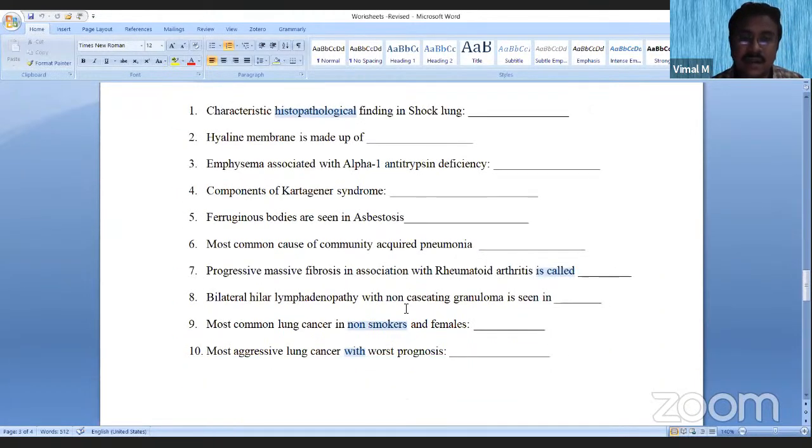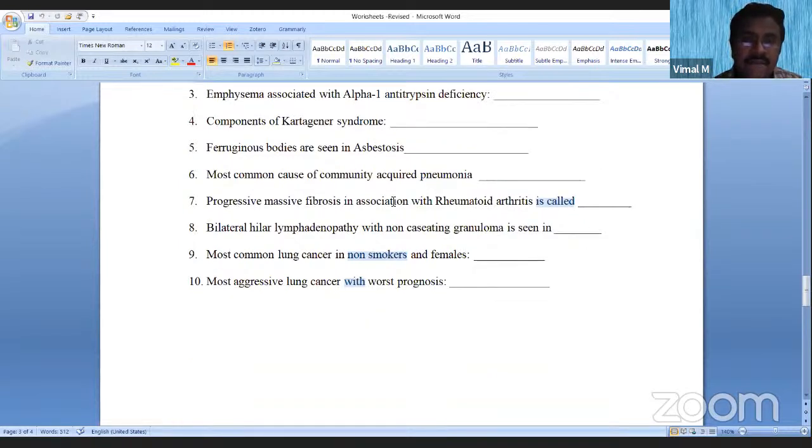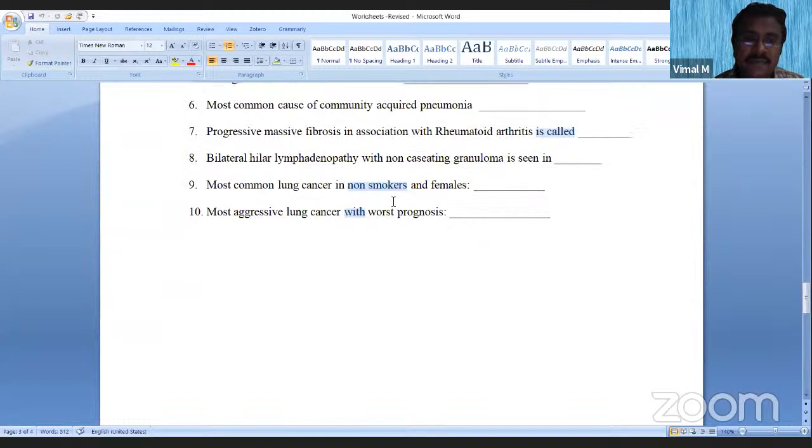Let us solve another worksheet. Characteristic histopathological finding in shock lung. Hyaline membrane is made up of. Emphysema associated with alpha-1 antitrypsin deficiency. Components of Kartagener syndrome. Ferruginous bodies are seen in.